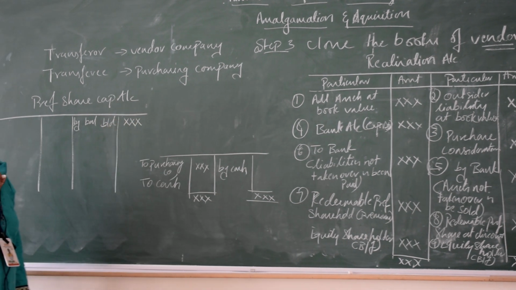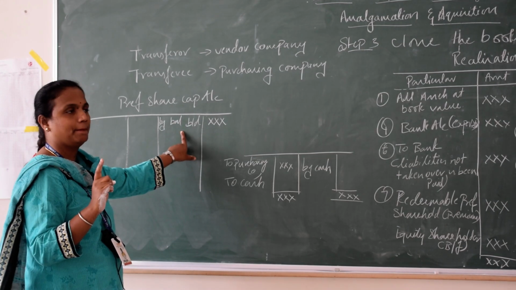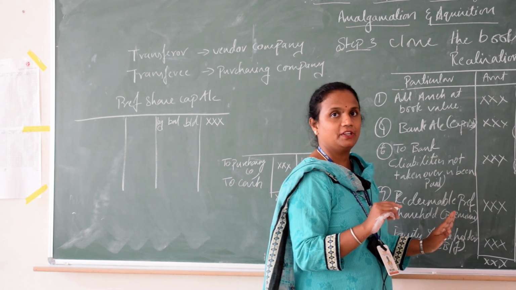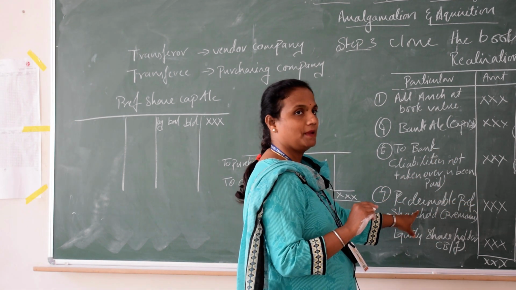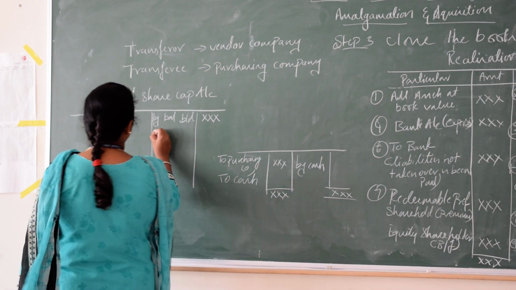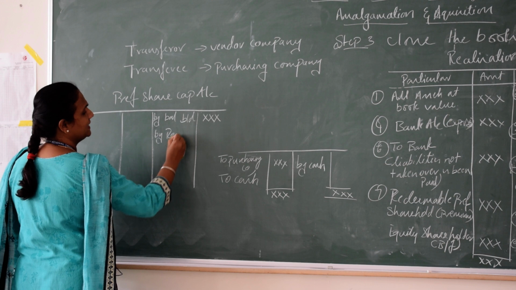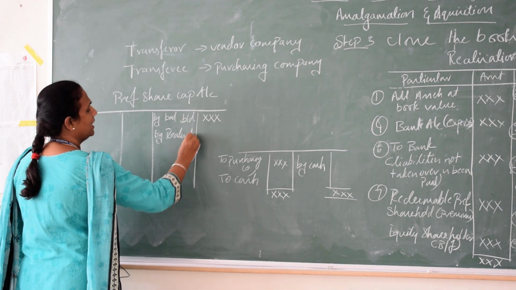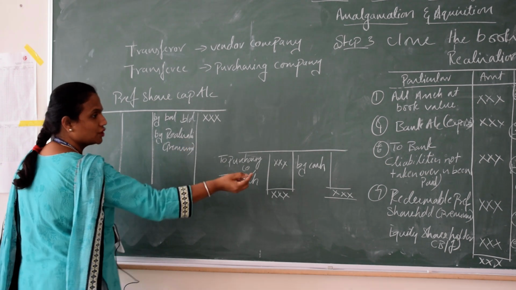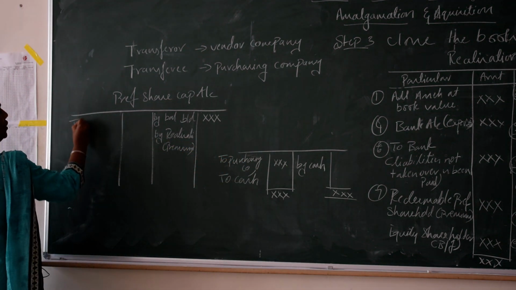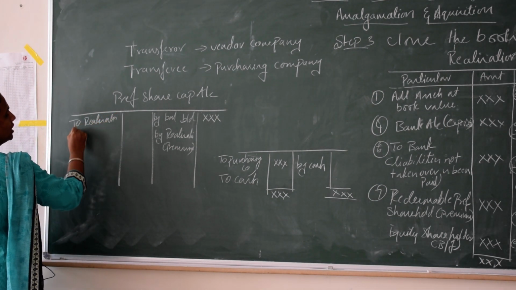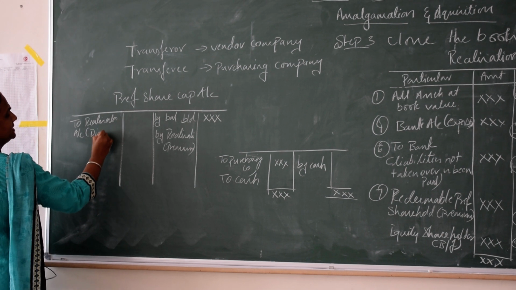Only one item you get from the balance sheet, that is preference share capital. After that, come to realization and check where you have mentioned preference shares. If it is a premium or a discount, you just put it on the opposite side: by realization if it is a premium, and if it is a discount, on the credit side it will come to realization account, bracket discount.